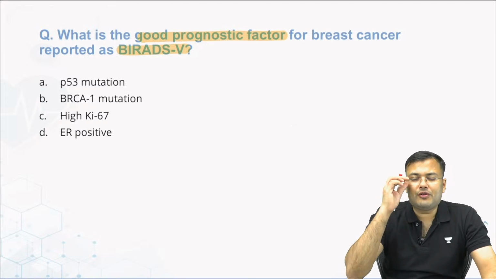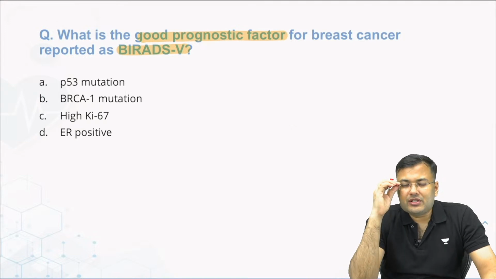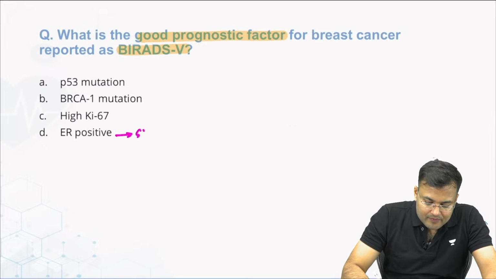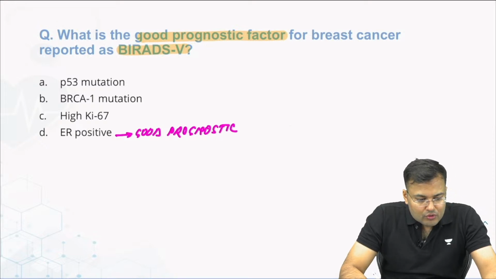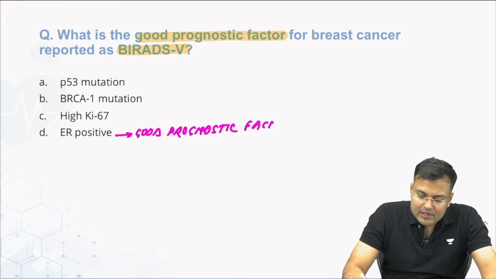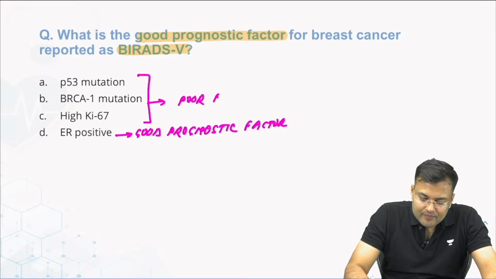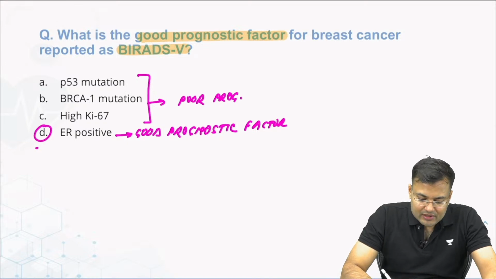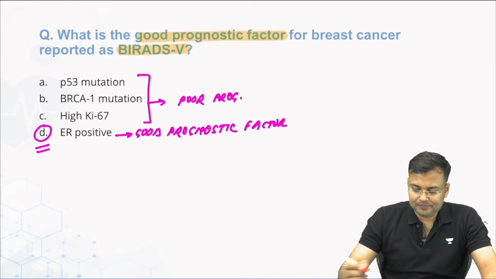Option number D. All of you know that ER-PR positivity is a good prognostic factor. This is a good prognostic factor. Very good. Ataur Rahman, it is a good prognostic factor. But P53, BRCA1 mutation, high Ki67, all these are poor prognostic factors. So what is the correct answer for this question? Correct answer is option number D.